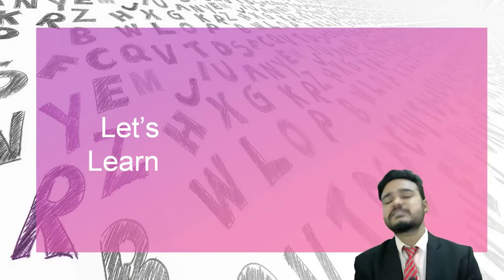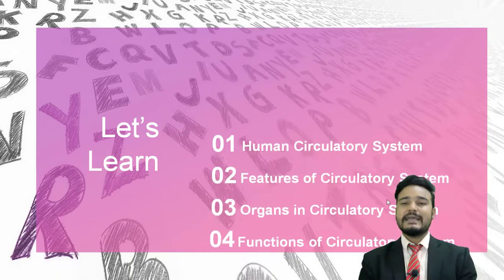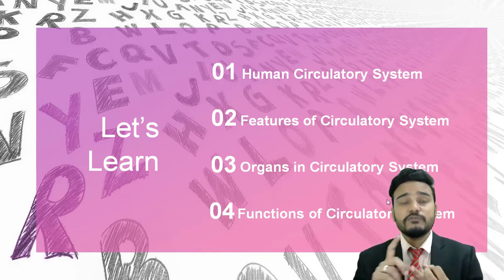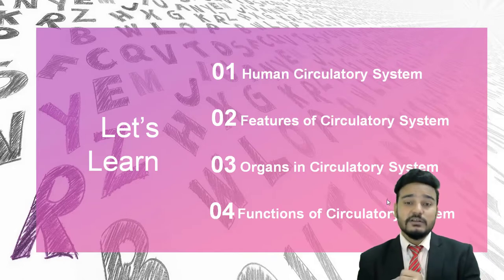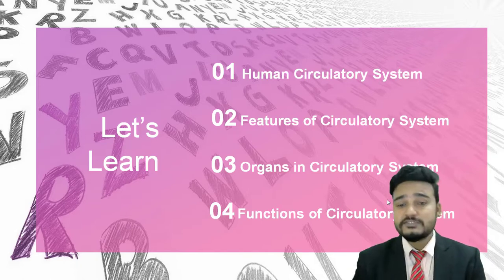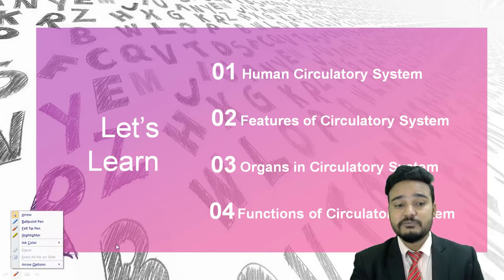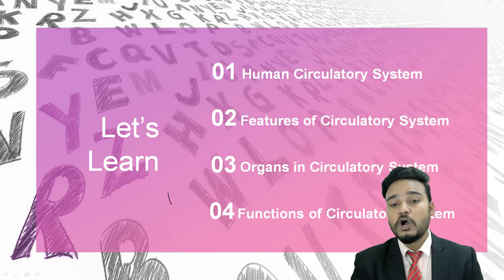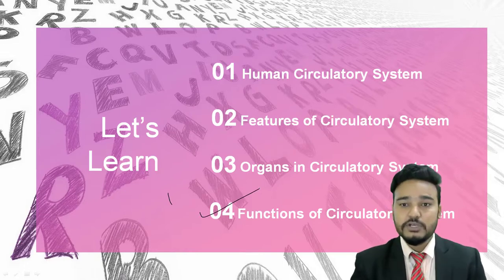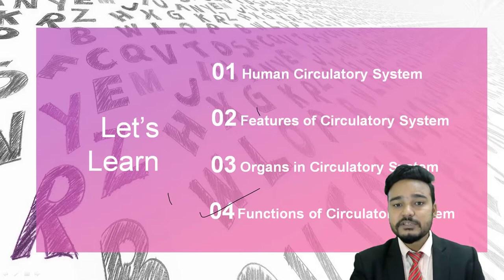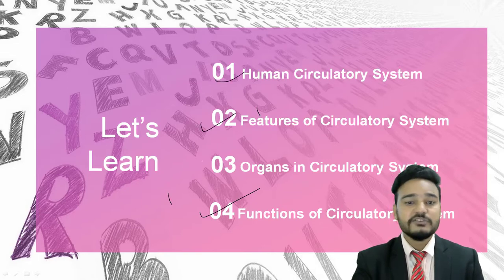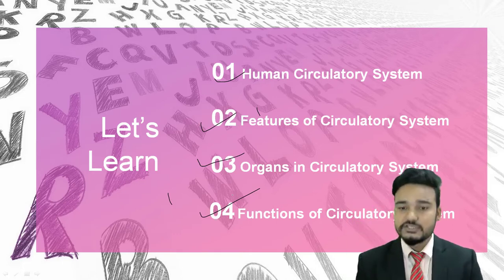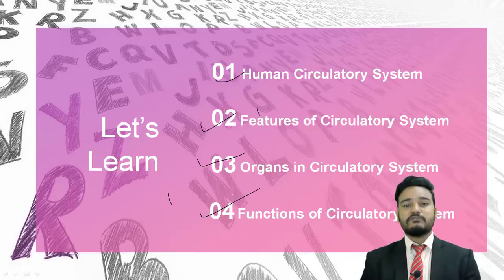So what are the things that we are going to learn in this? We will first learn about the human circulatory system, then some features of this circulatory system, which are the organs that are present in this circulatory system, and after that we will be learning about the functions of the circulatory system.